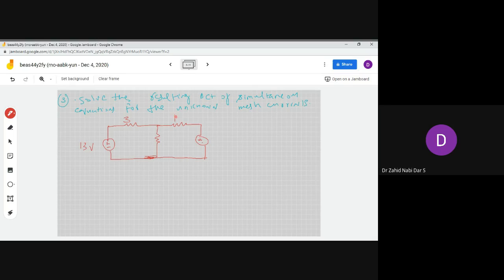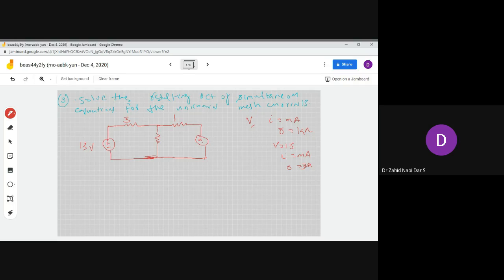Remember, when you are calculating, voltage would be in volts, current would be in milliamps, and resistance would be in kilo ohms. This is the standard practice whenever you are doing a problem, so please keep in mind these essential things.